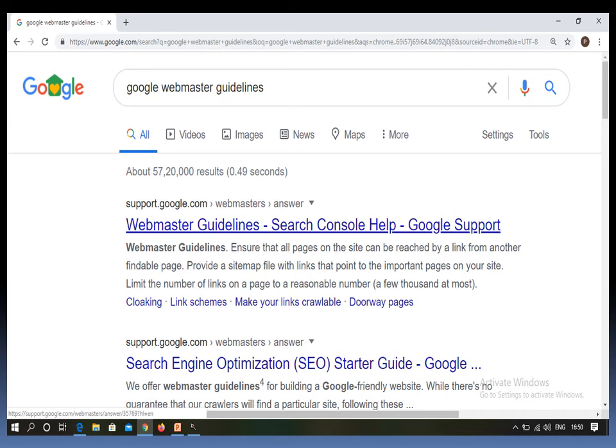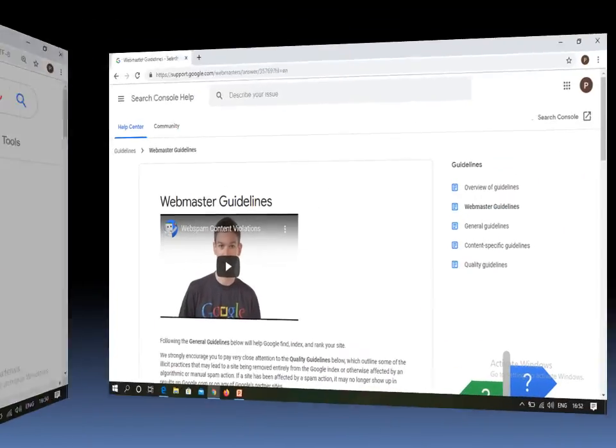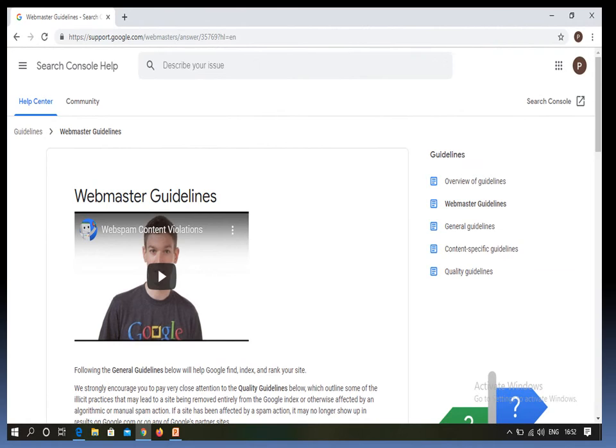Due to this, your website is going to rank, and it is going to be long term. The people who follow the Google Webmaster Guidelines are called white hat SEO. So they follow all the rules which are explained by Google.